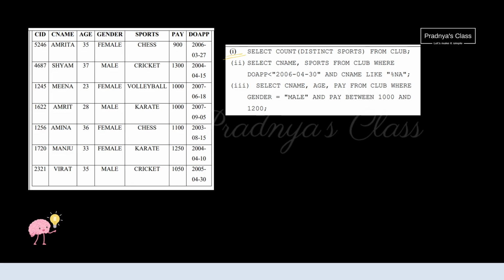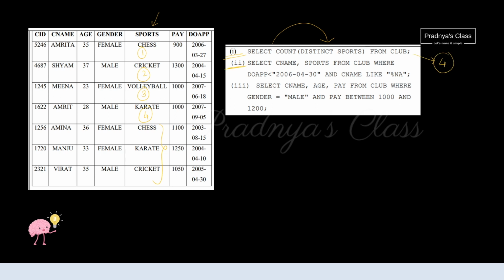Let's start reading the first query. Select count distinct sports from club. From the sports column, we could see there are a total of 4 distinct sports. First is chess, second is cricket, third is volleyball and fourth is karate. And here are the repeated entries that we will not count. That's why the distinct sports are 4.